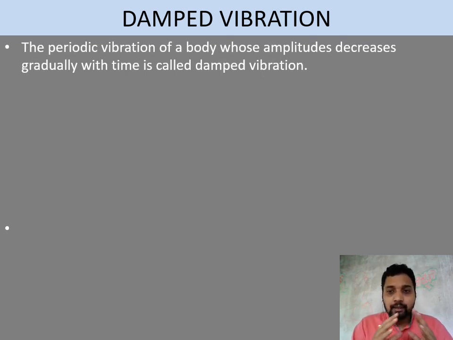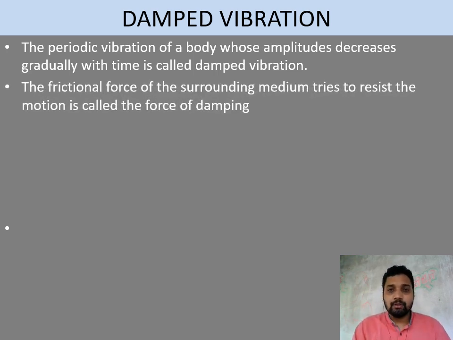It means the amplitude gradually decreases. If you hit a school bell once only, the sound of larger amplitude will be produced, and gradually the sound will stop. If you hit a metallic bowl, it will produce sound, first with the higher amplitude, and gradually the amplitude will decrease. So this is the damped vibration.